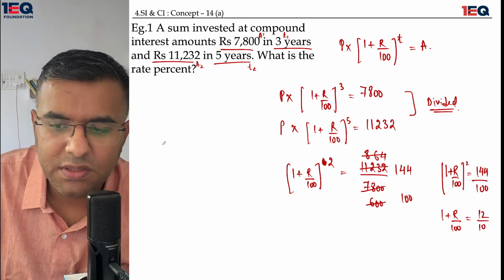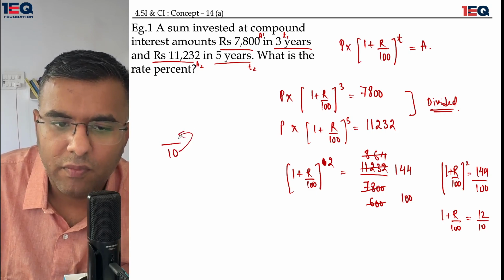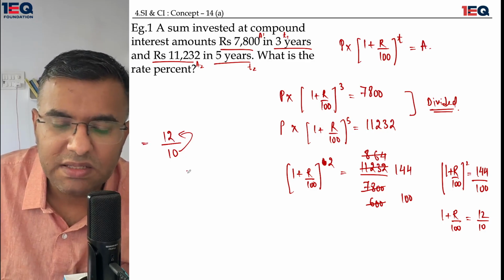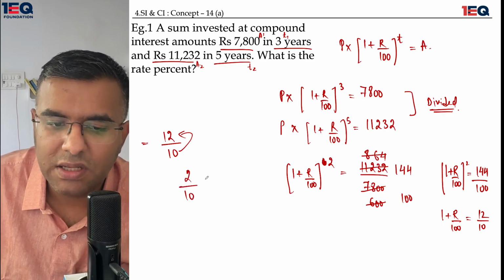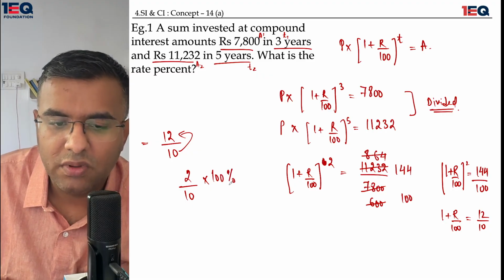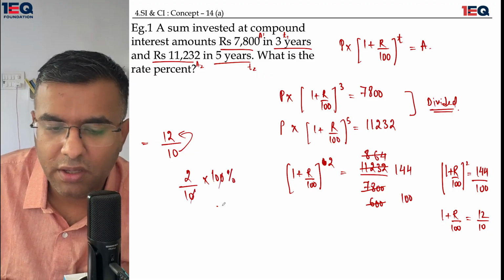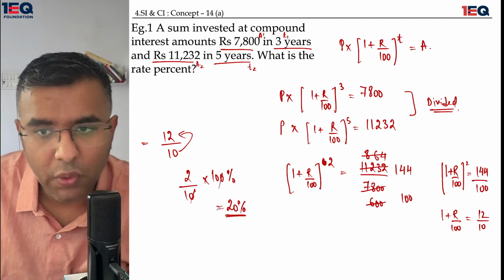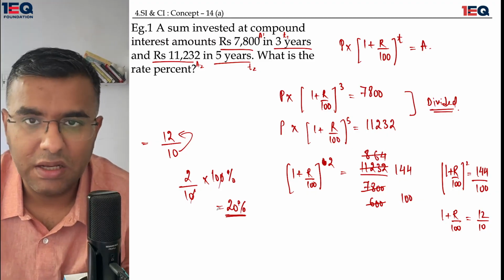Now in this situation, I can say that the baseline value is 10 and the final amount which comes out is 12. So I can see a gap of 2. The base amount is 10. When I multiply this by 100, I get the rate percentage, which is nothing but 20%. So this is my final answer.